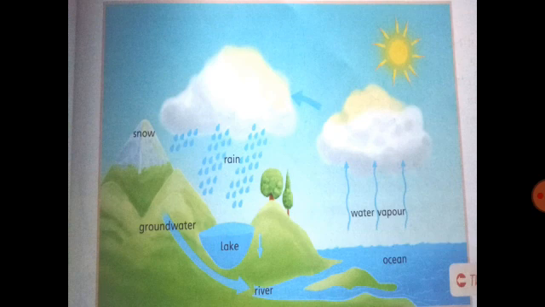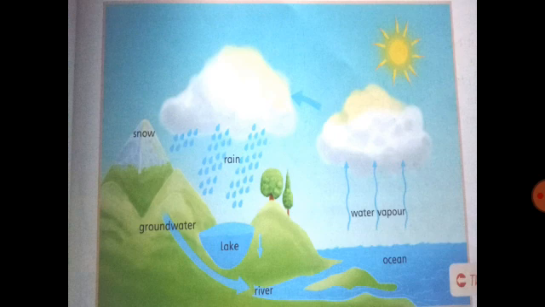When the rain falls on the land, some of it soaks into the earth and stays there. This is called groundwater, which stays under the ground. Some of the water runs off the land and forms rivers, which provide us the fresh water. In cold places such as high mountains, the water falls as snow. Sometimes the snow hardens into thick layers of ice called glaciers.